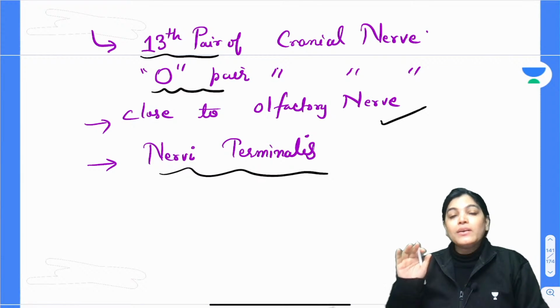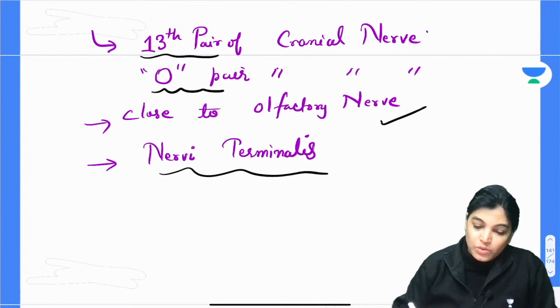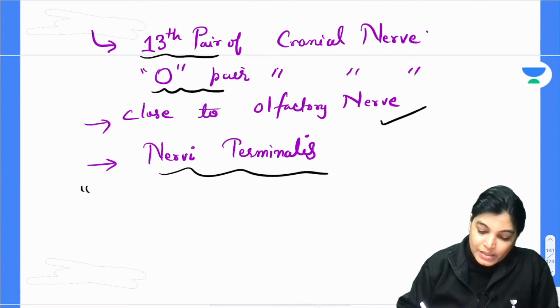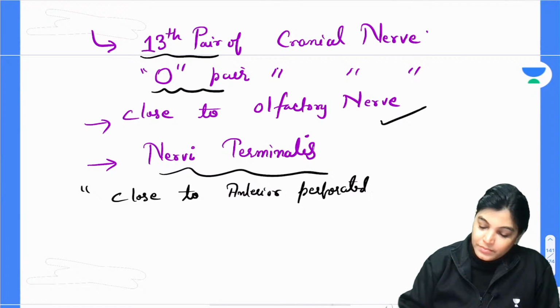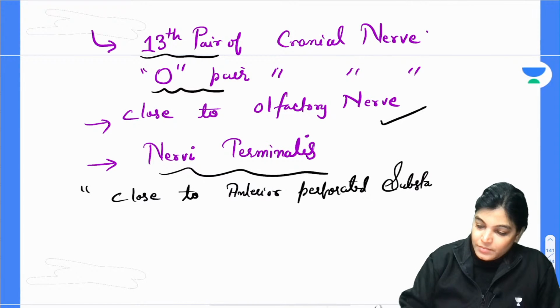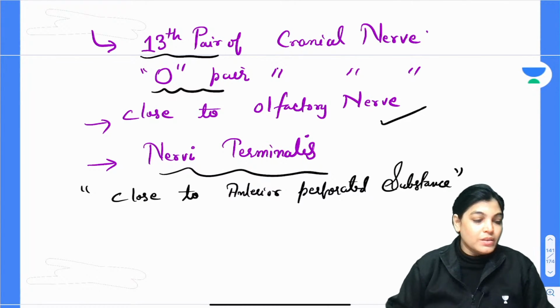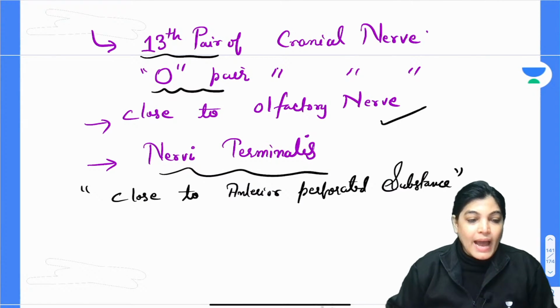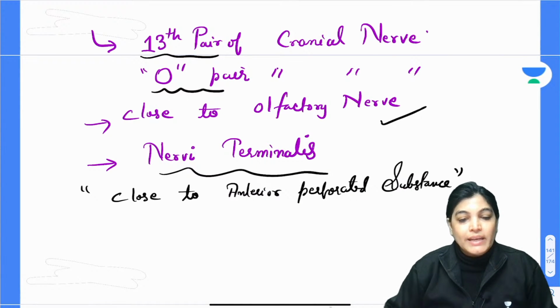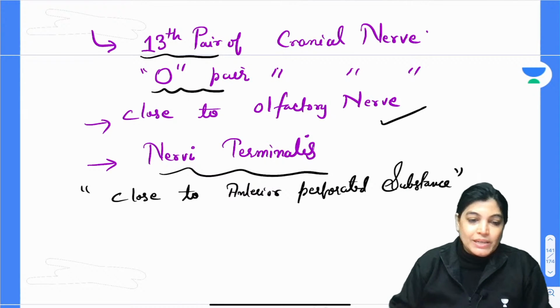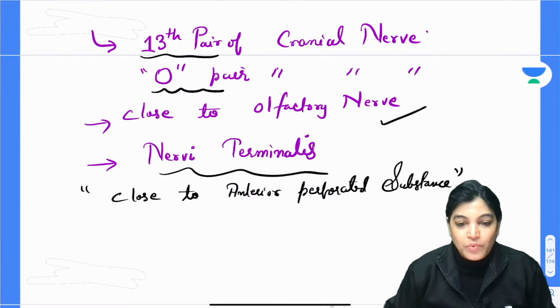Actually, it is lying very close to the anterior perforated substance, which is in the basal aspect, the base of the brain. And the function related to it is chemosensory, and it also affects the pathway of olfaction.